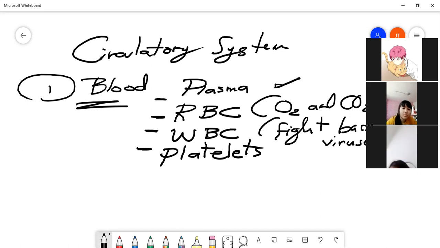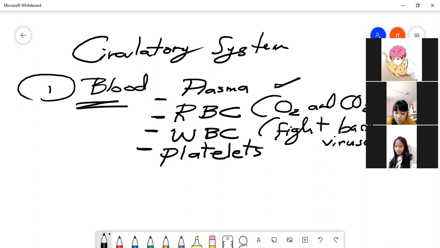White blood cells fight bacteria and viruses. Platelets prevent bleeding or stop bleeding. Bleeding means the blood will come out from our body. Prevent means stop. So platelets stop the bleeding.